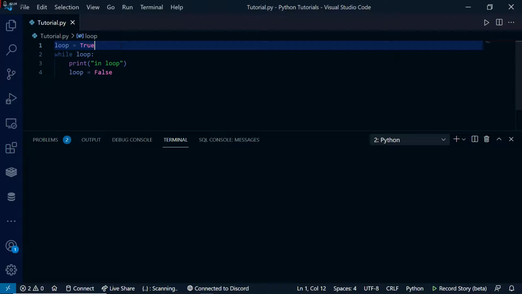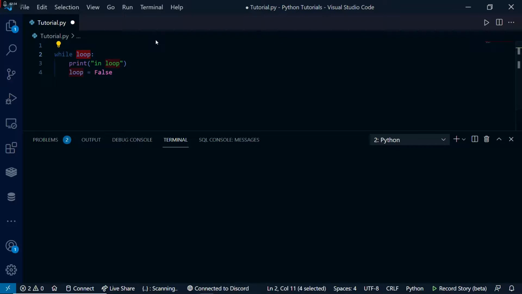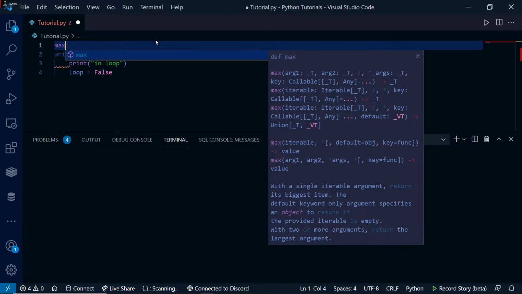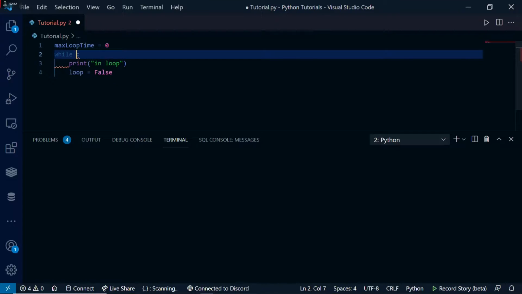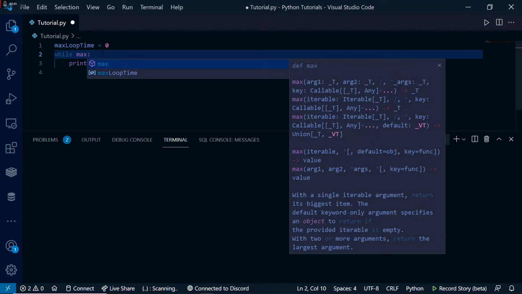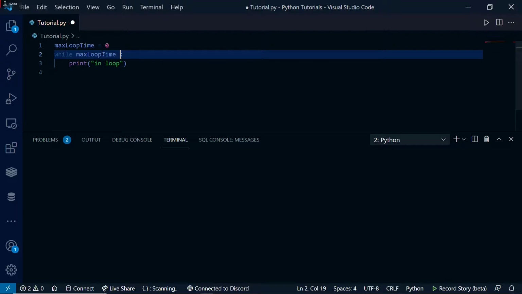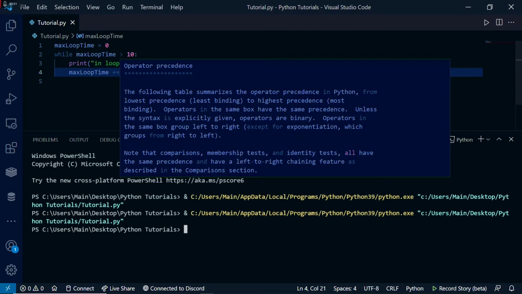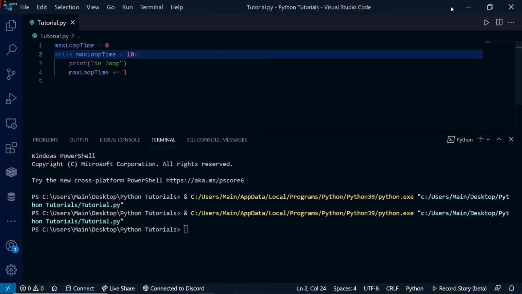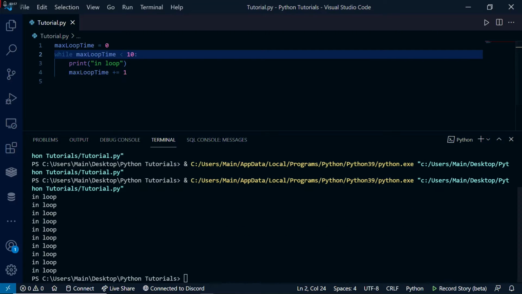We can also have our while loop run a certain amount of times. So let's get rid of this and let's make a variable quickly here, max loop time equal to 0. And now, if we do while max loop time is less than 10, and then max loop time plus equal 1, and then if we run it, there we go. It only runs 10 times and it breaks out of the loop.